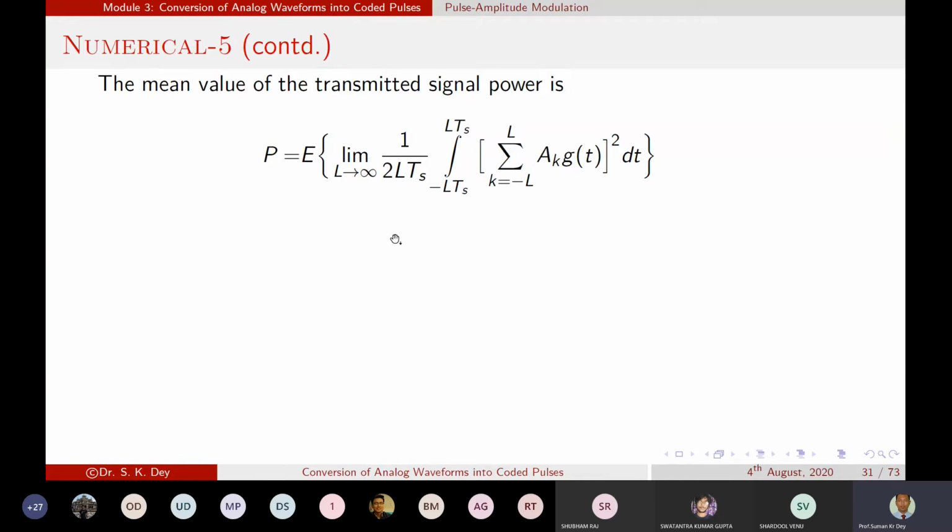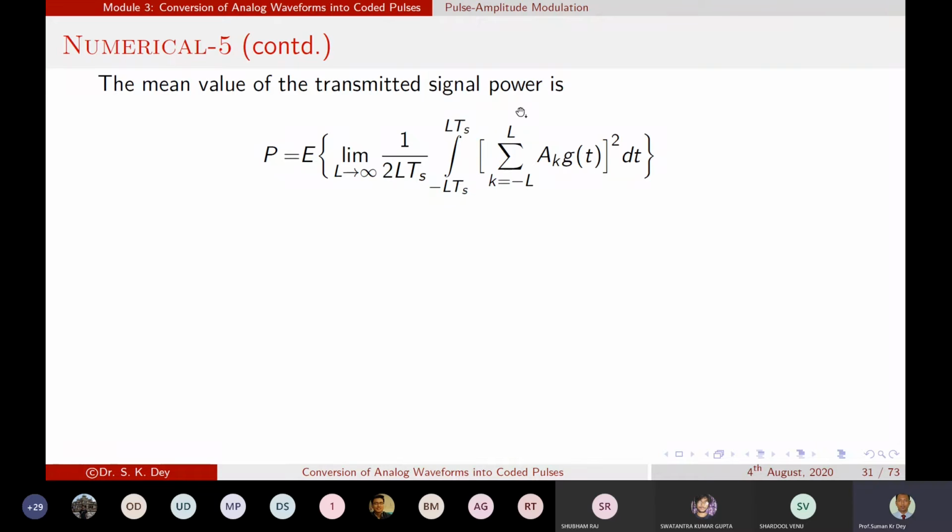Normally the limit tends to infinity, so L Ts tends to infinity and Ts is the constant. So we can say L tends to infinity. That's why the limit L tends to infinity, 1 by 2T, and as I told you T equals L Ts, and we are doing the summation from k equal to minus L to L, that is, k equal to minus infinity to infinity.